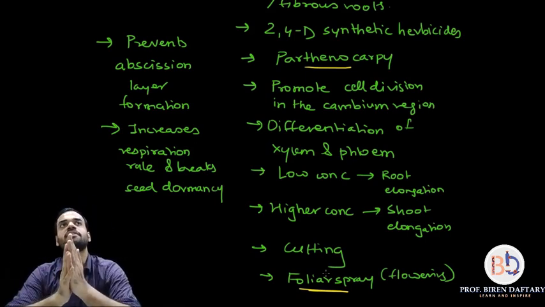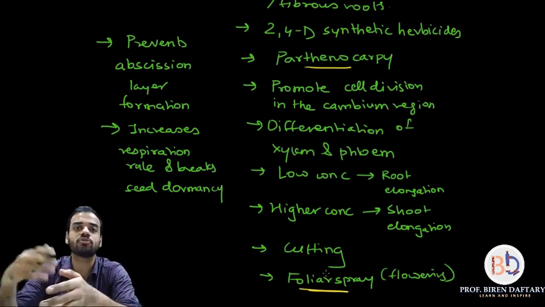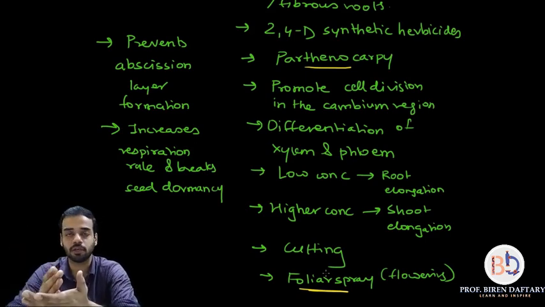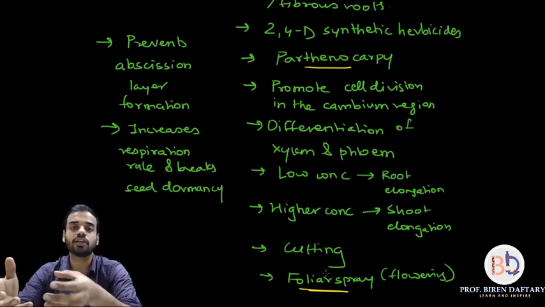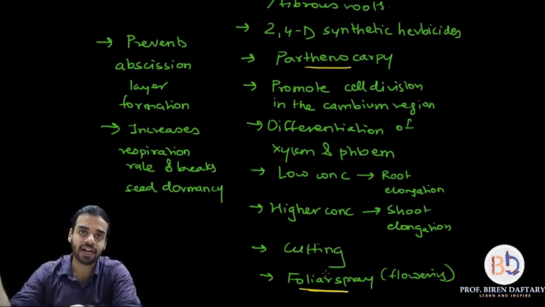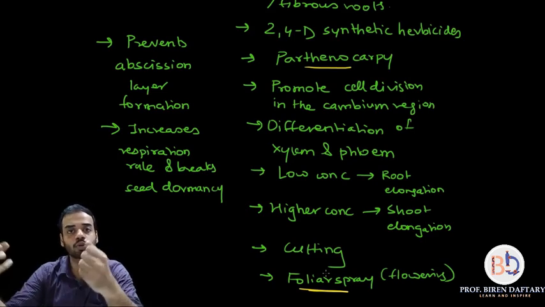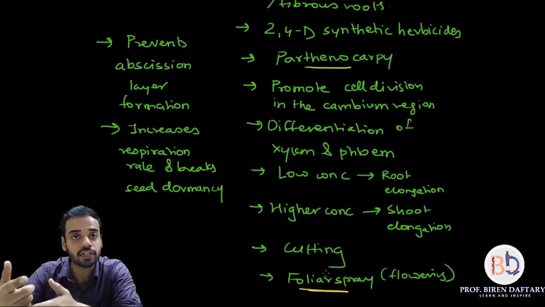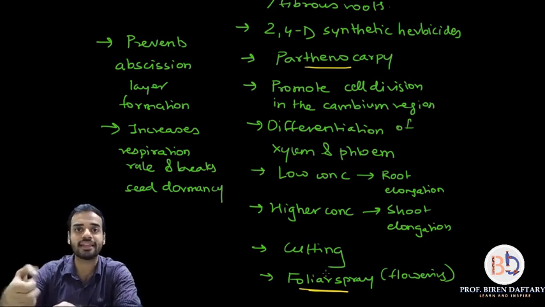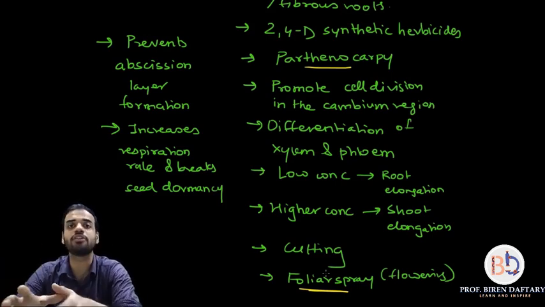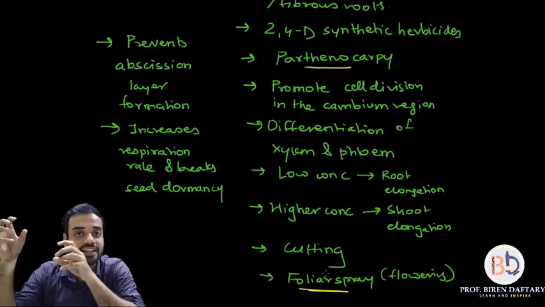Basically, foliar sprays can be used as fertilizers. I will give you an example. Normally, how do we use fertilizers? We mix the fertilizer with the soil or add it to the soil, and then the roots will absorb it. However, foliar spray fertilizers are mixed in water, and that spray is put directly on the leaves.